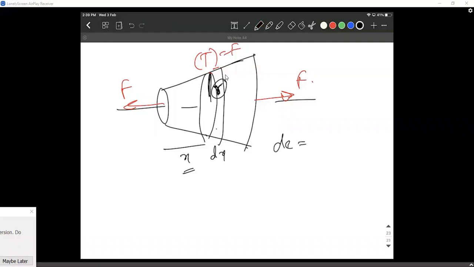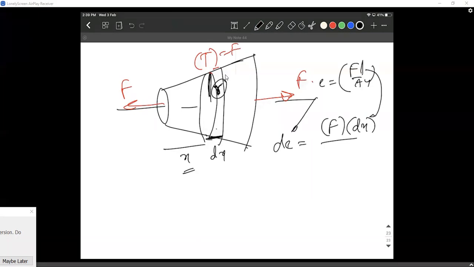dE equals F, and the length of that little element is dx. We are basically writing FL by AY only, elongation equals FL by AY. But for the small length, dE is the elongation, dx is the length, and the area of cross section is pi r square, by Y. You have to convert this r in terms of x, because x and r are directly related. You have to find an equation. It's a long problem, but I'm just telling you that there are problems where the areas of cross section also vary.